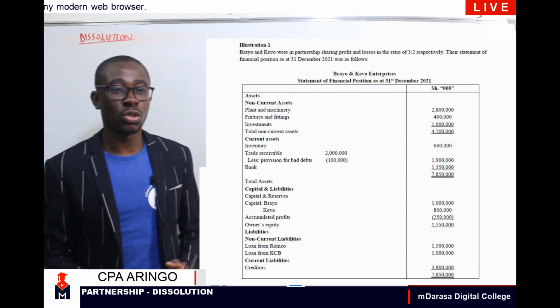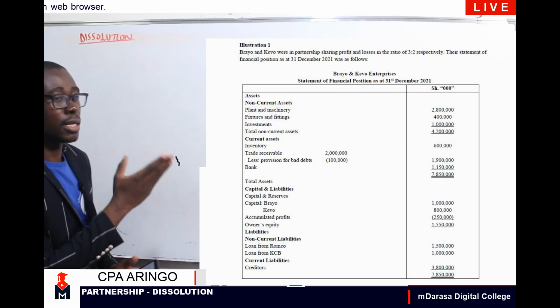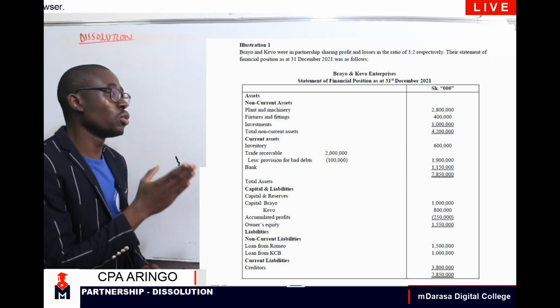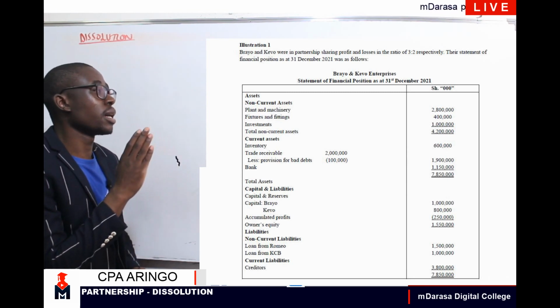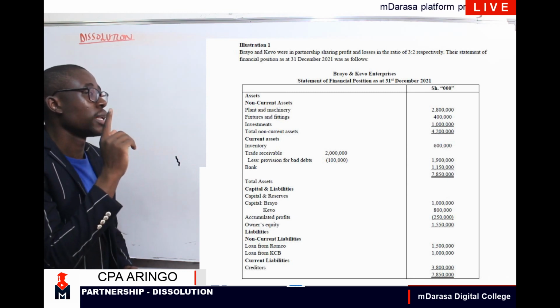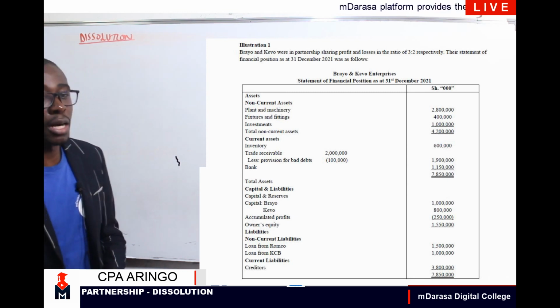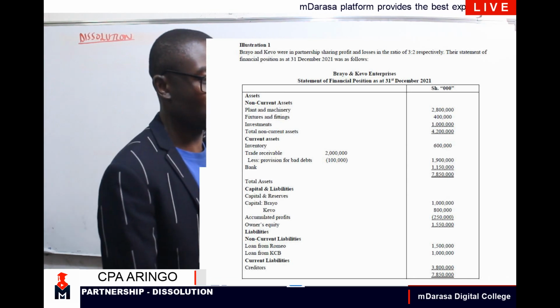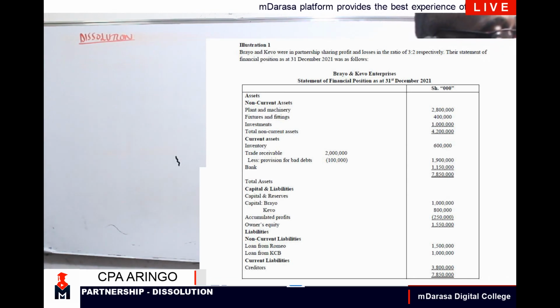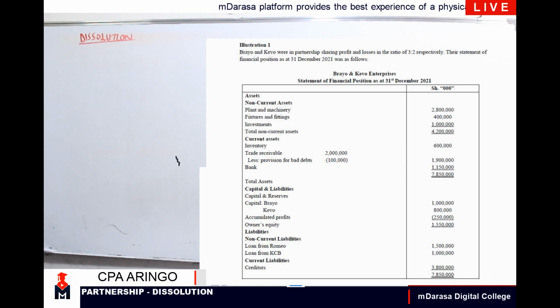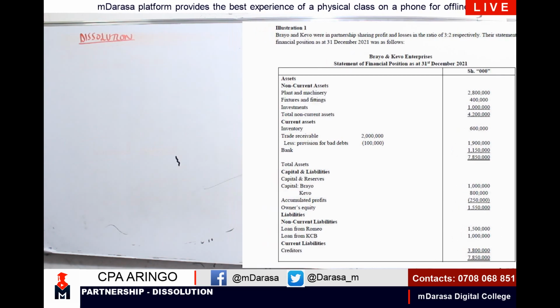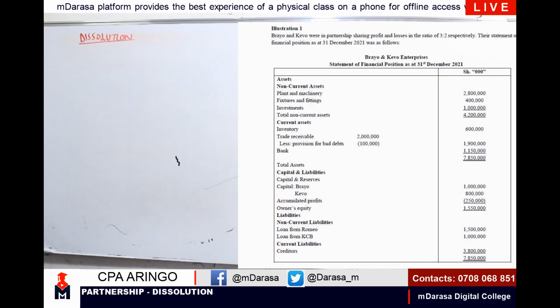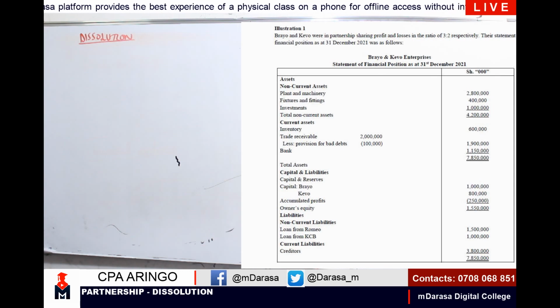So like in this question of ours, this question that you can clearly see here, at this point you are told to prepare our realization account. We are told to prepare our capital account, as well as the aspect to do what with bank account. That is required in that question. So first thing first, my good students, let us prepare our realization account. I'm going to squeeze this question here so that we can have it clearly.